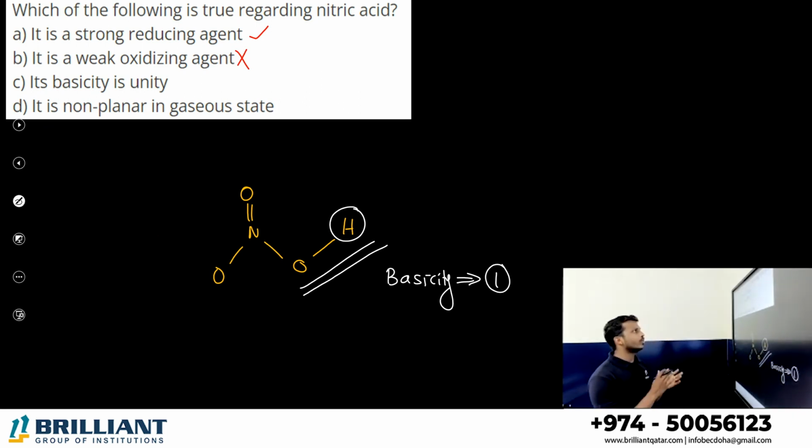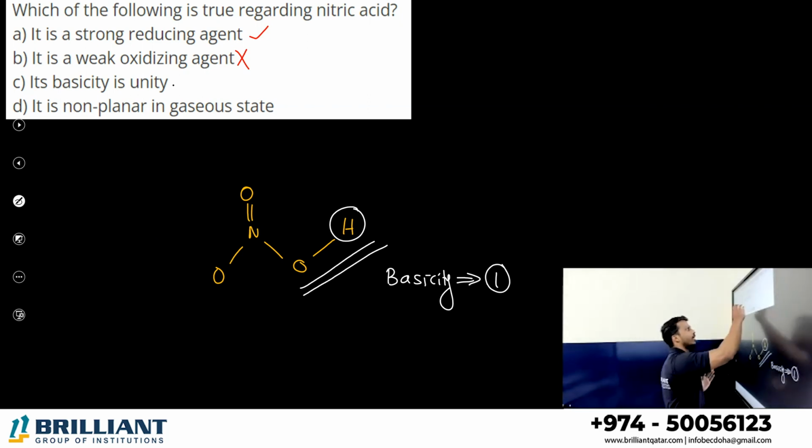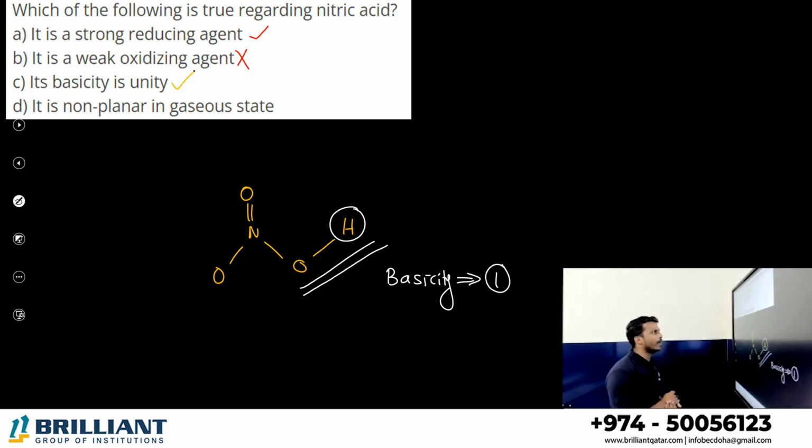Which of the following is true regarding nitric acid? It is a strong reducing agent, true. Its basicity is unity, yes. It is non-planar in the gaseous state? We studied that no, HNO3 has a planar geometry.